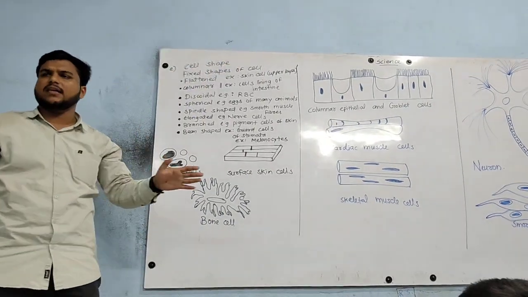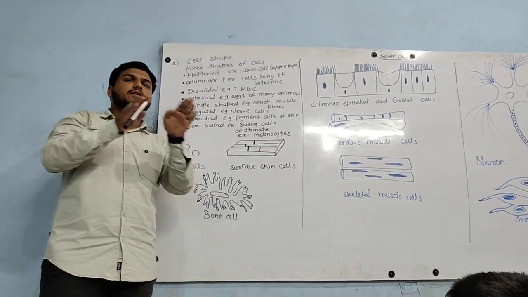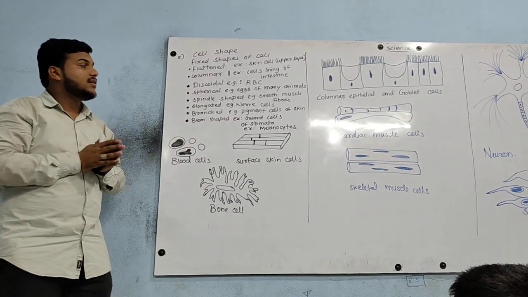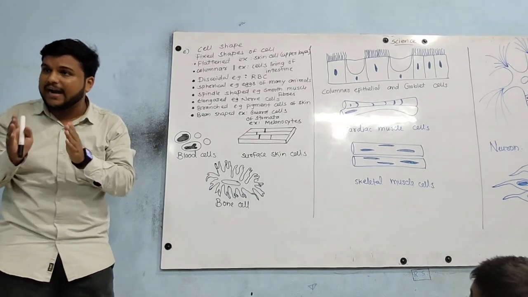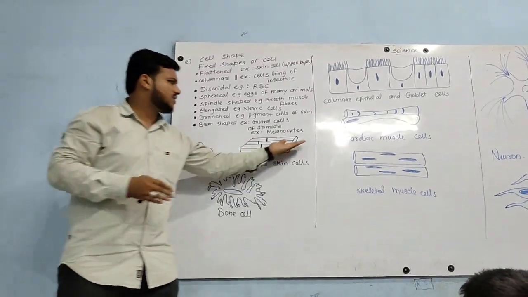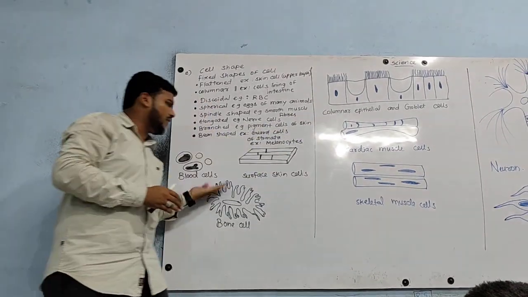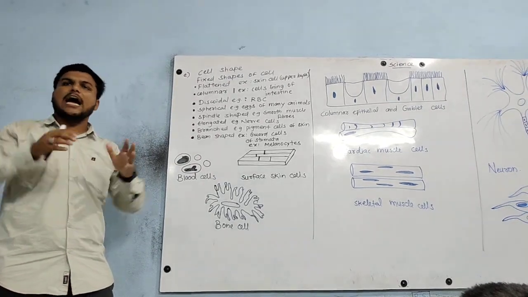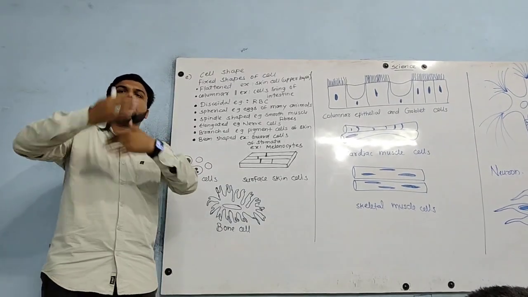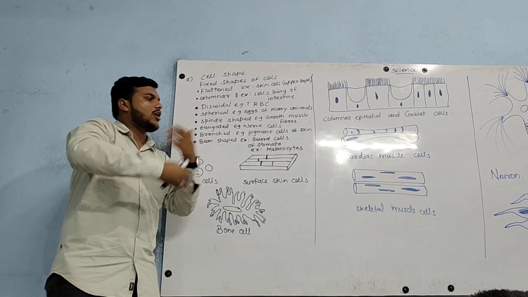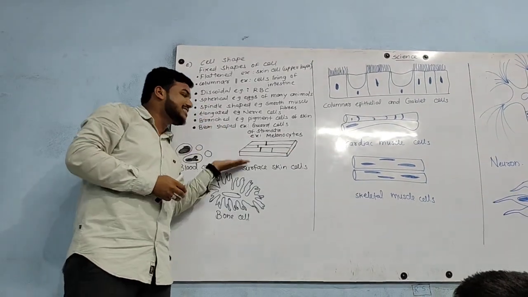We know cells are there, multicellular organism, different cells are there. But those cells are classified as different cells. You can say they are of different shapes. As per their function, as per their variation, there are different types of cells.